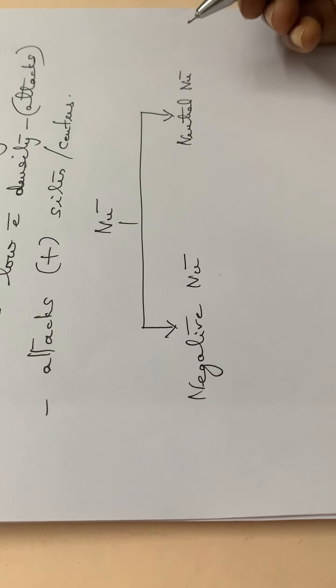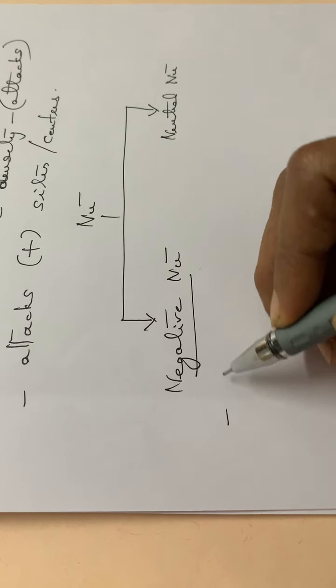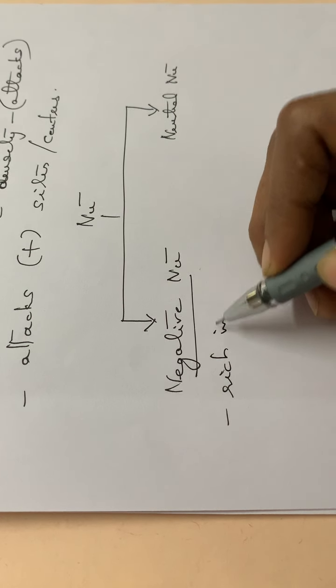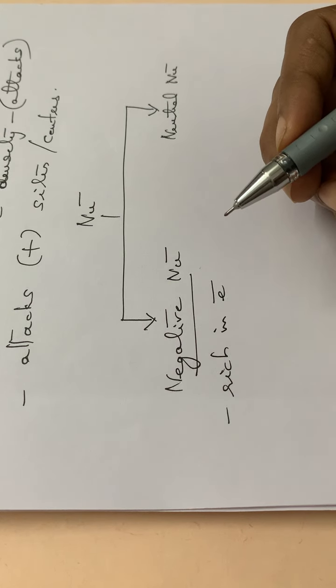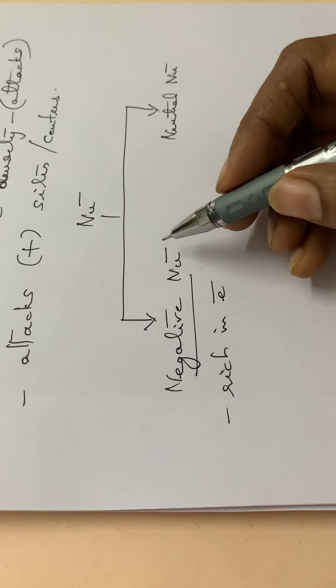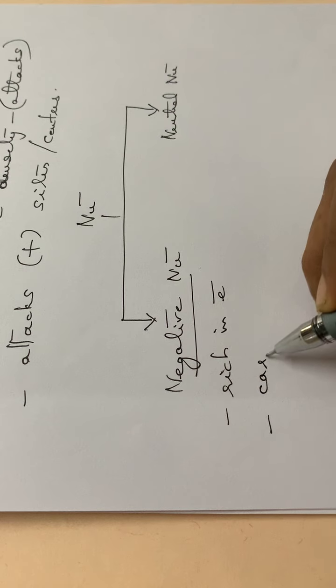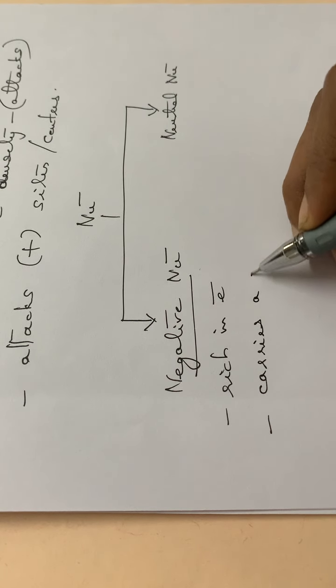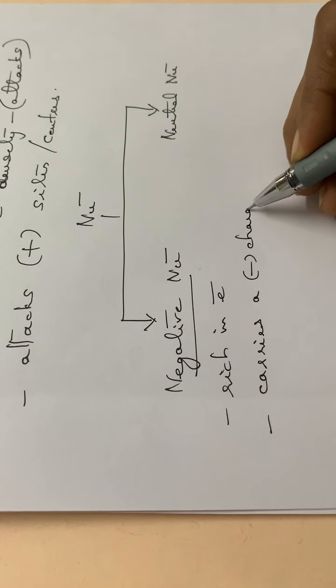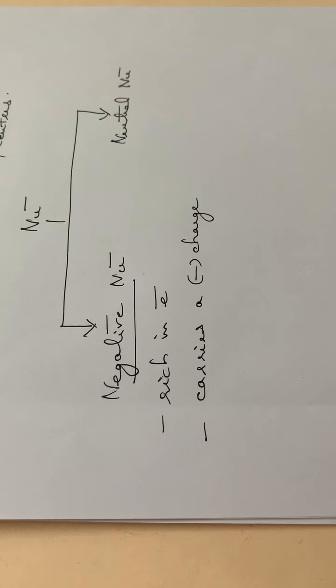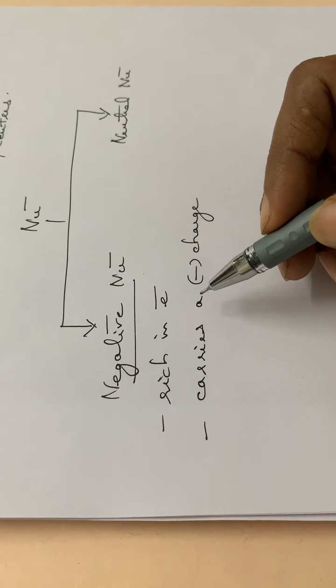Negative nucleophiles are rich in electrons, and what is the other peculiarity? They carry a negative charge. So that is the peculiarity of a negative nucleophile: rich in electrons and carries a negative charge.